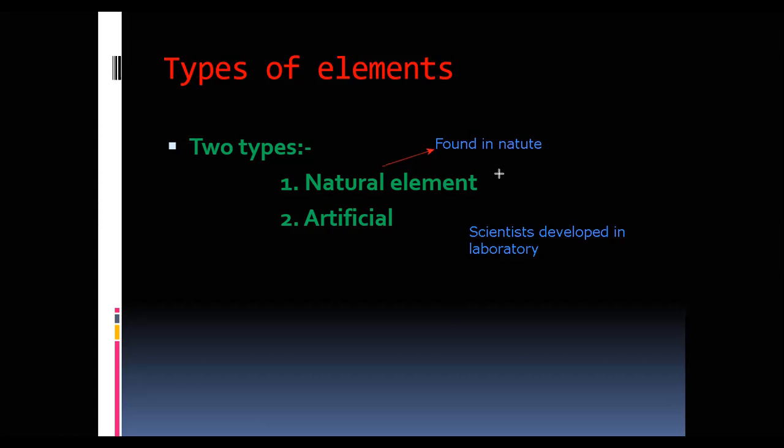Scientists did not do anything, they only recognized them. But artificial means scientists did different experiments, and while doing experiments, new elements were discovered in the laboratory.